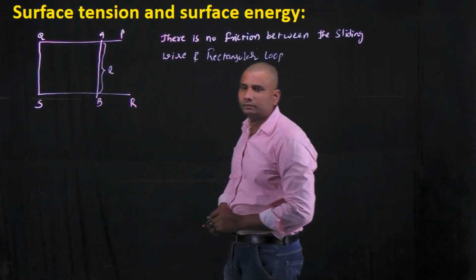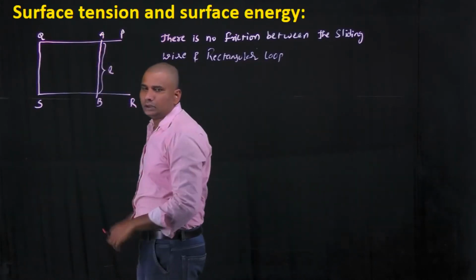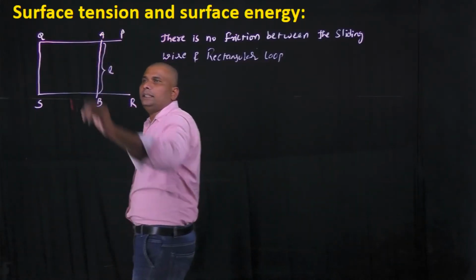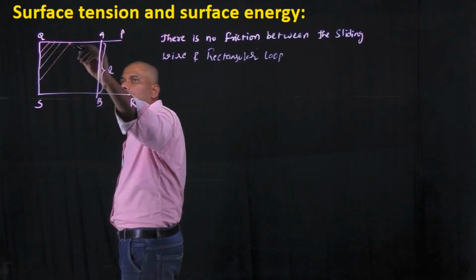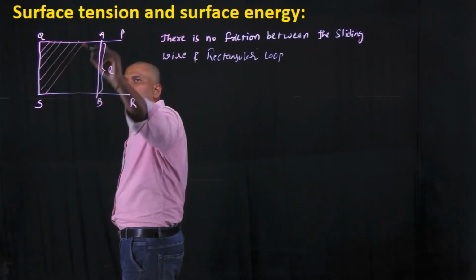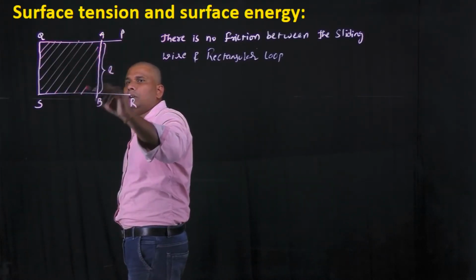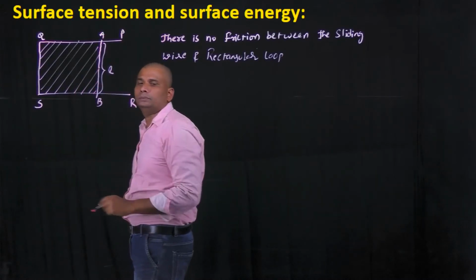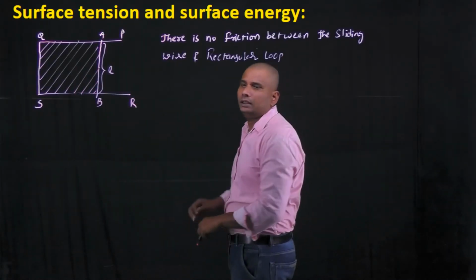Now this arrangement is dipped into a soap solution. A soap film is formed over the rectangular loop. Let us assume that this is a soap film. It is formed over the rectangular loop because the entire loop is dipped into the soap solution.